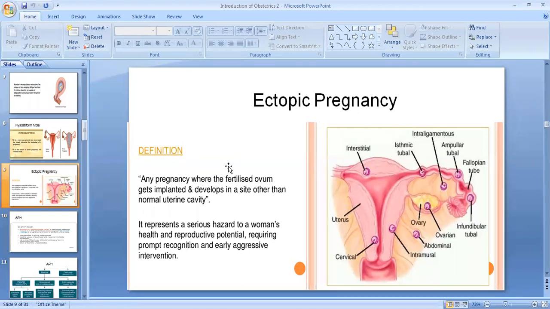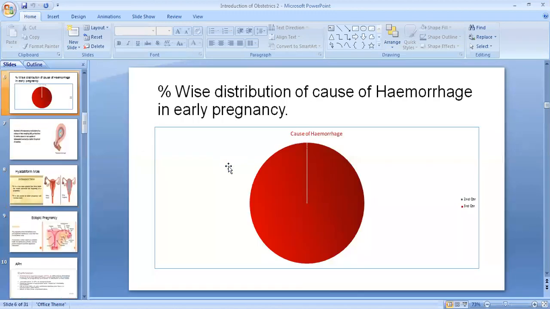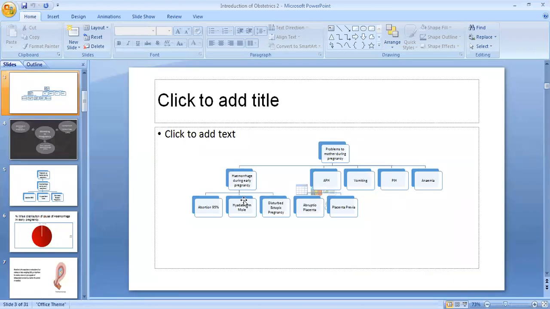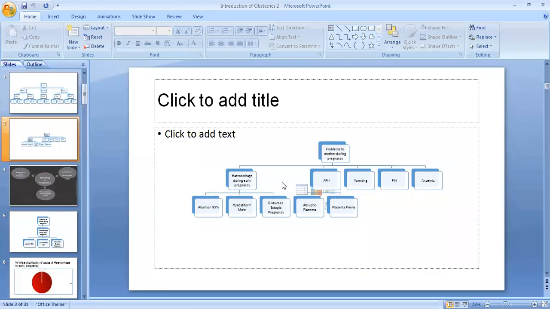She may have hemorrhage, and depending upon when she is having the hemorrhage, whether early, before the delivery, or during or after the delivery, the terminology is different. She may suffer from anemia, nausea and vomiting during pregnancy. Sometimes there is a problem with the placenta, the amniotic fluid, and the umbilical cord. That is all we are going to see in the abnormalities part.